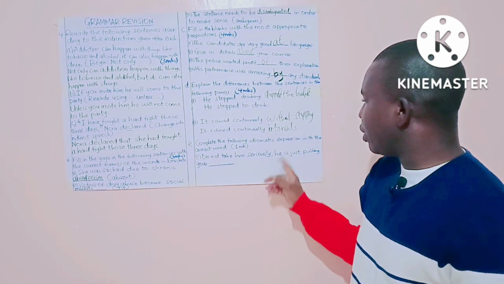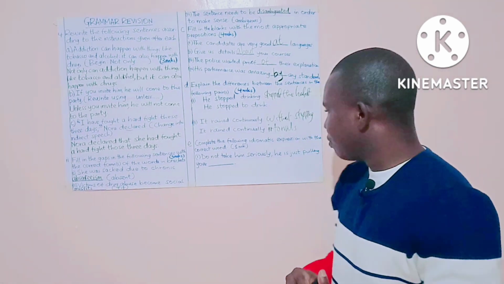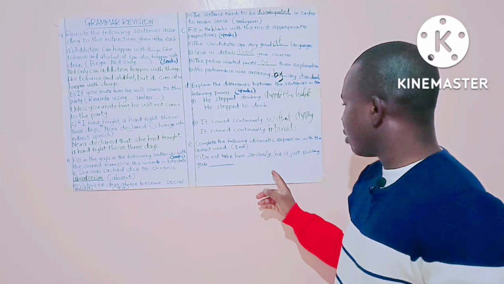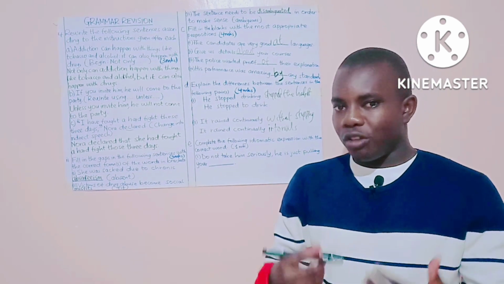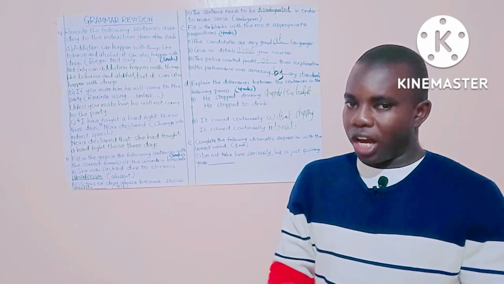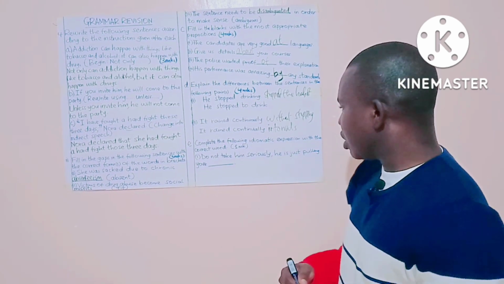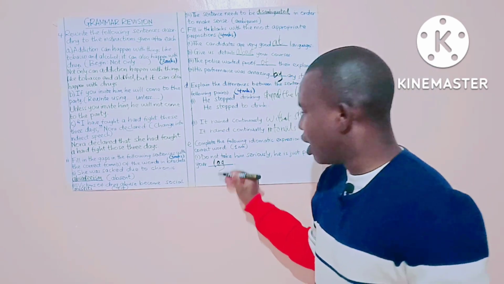The last number, complete the following idiomatic expression using the correct word. And here we have, do not take him seriously. He's just pulling your dash. So if you are not to take someone seriously because they are joking or they are taking you for a ride, then we say such a person is pulling your leg.